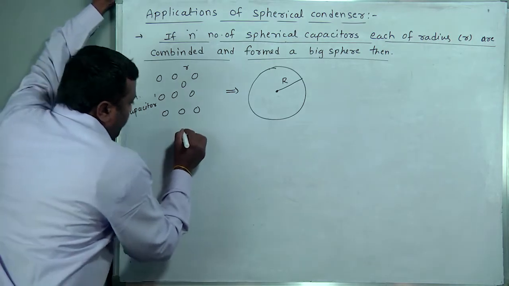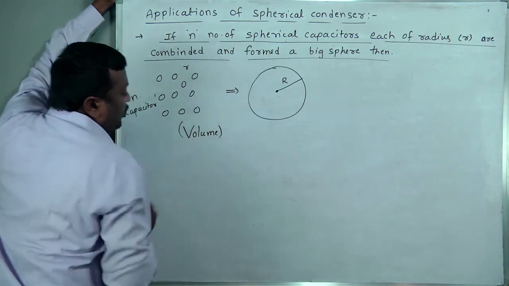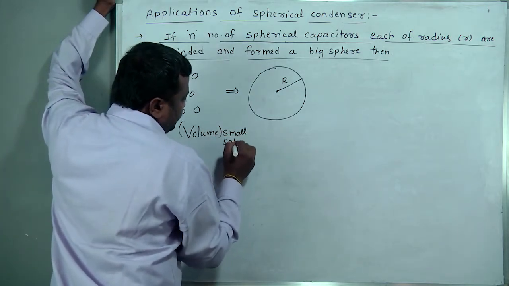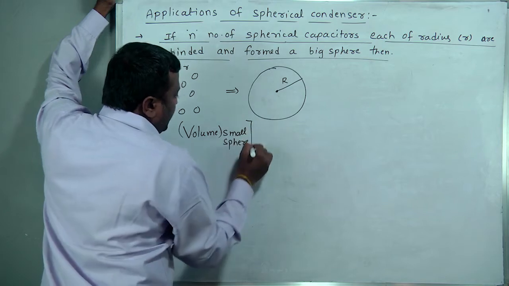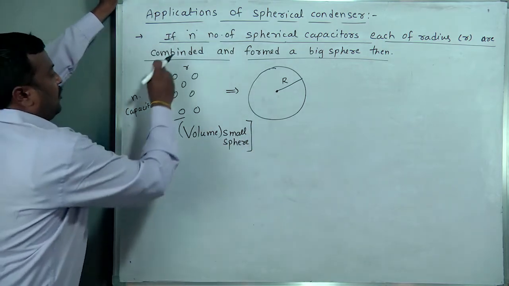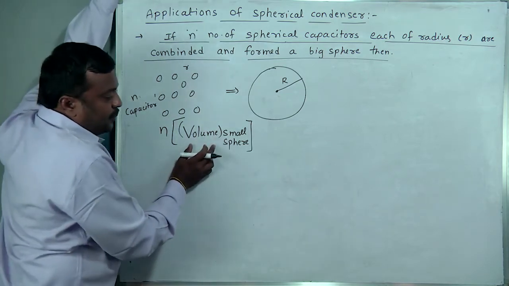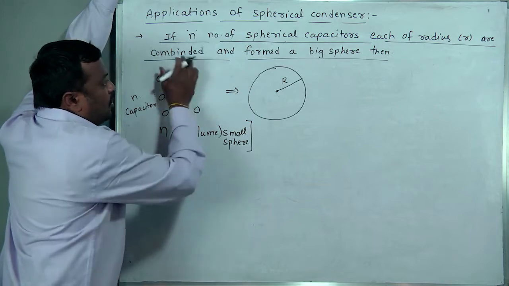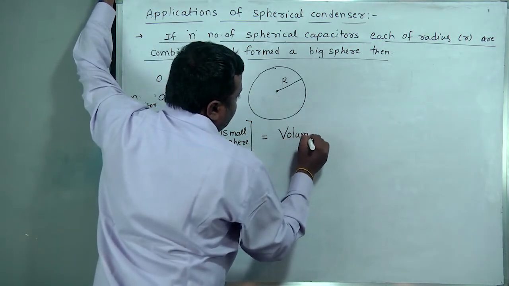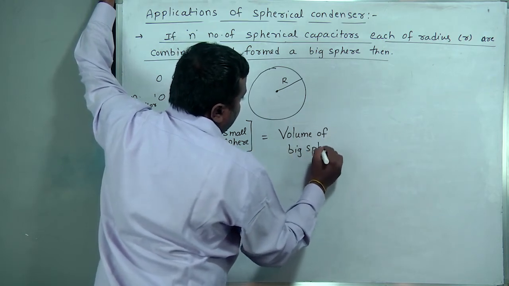See, V here is for volume, not potential difference. Volume remains constant if they are combined.